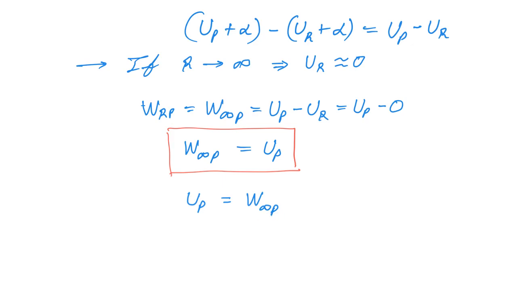That was the equation for when we are moving a charge from R to P. Now this is W infinity P. That means this is the equation for moving a charge from infinity to P.